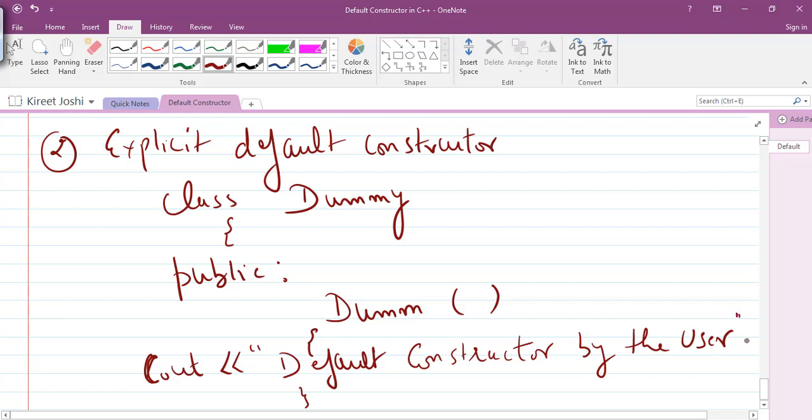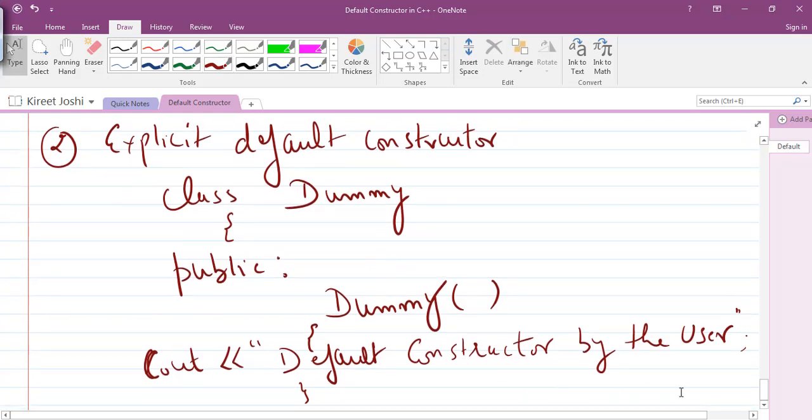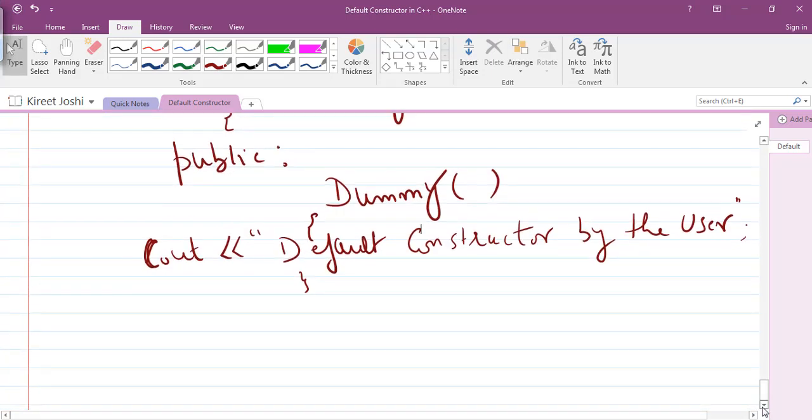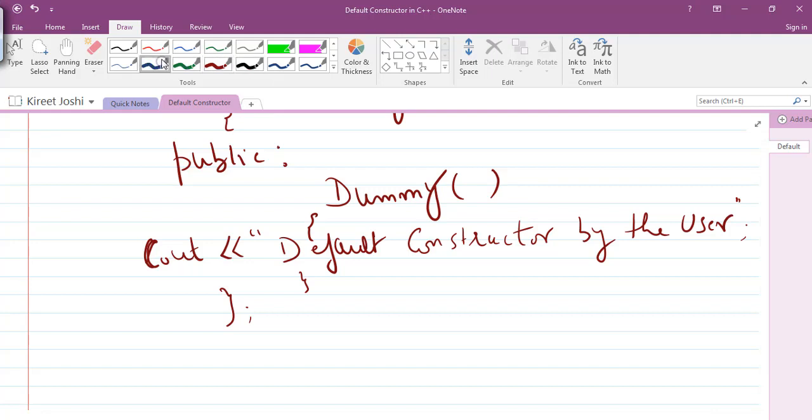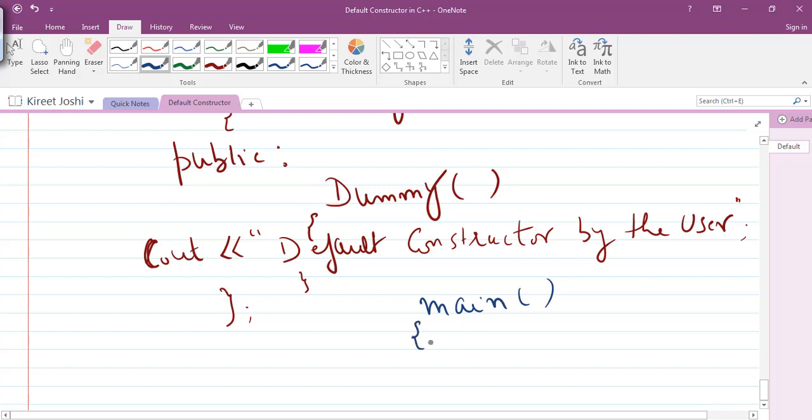So this means that we have created an explicit type of constructor. The name of the constructor is dummy. We have just defined this constructor. Now we'll close this class, the class definition will be over, and now we will create a main. Inside this main, we'll create an object of type dummy. This is the only part that we have to write.